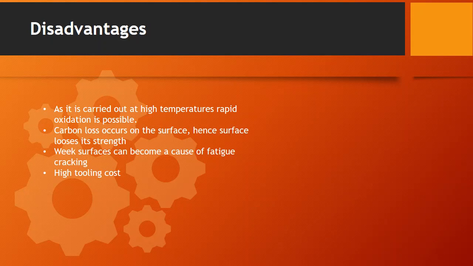Thirdly, the weak surfaces can be a cause of fatigue cracking. Fatigue generally occurs by continuous repetitive load. So if the material surface has become weak, it has lost its strength, so a fatigue loading will cause cracking in the surface, and this is also a disadvantage.